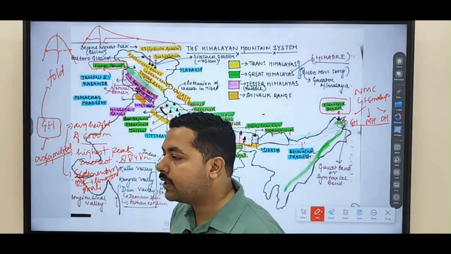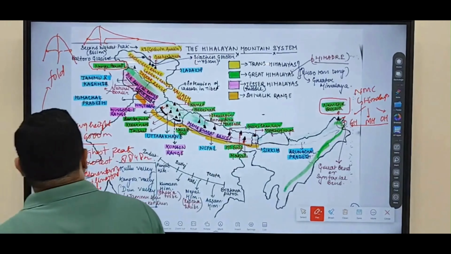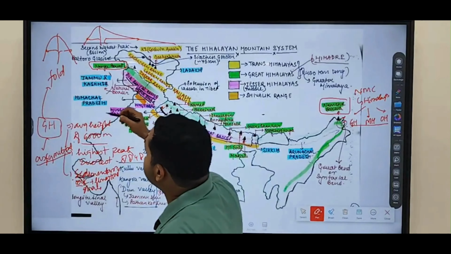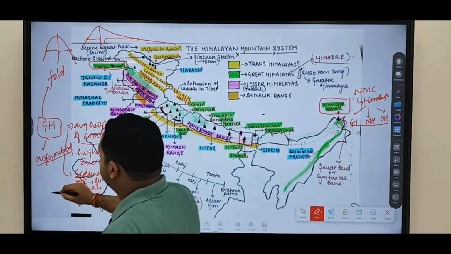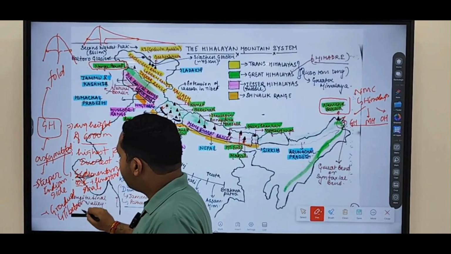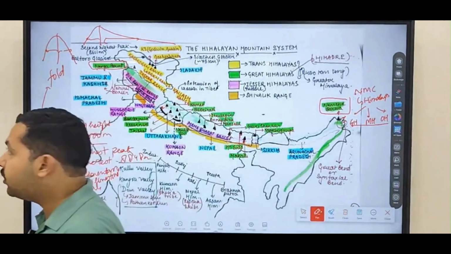That's why the Himalayas are steeper on the Indian side, and they are gradual on the Tibetan side or China side.